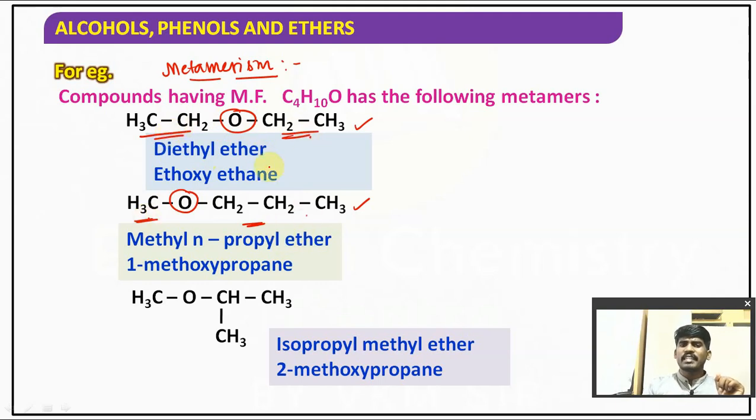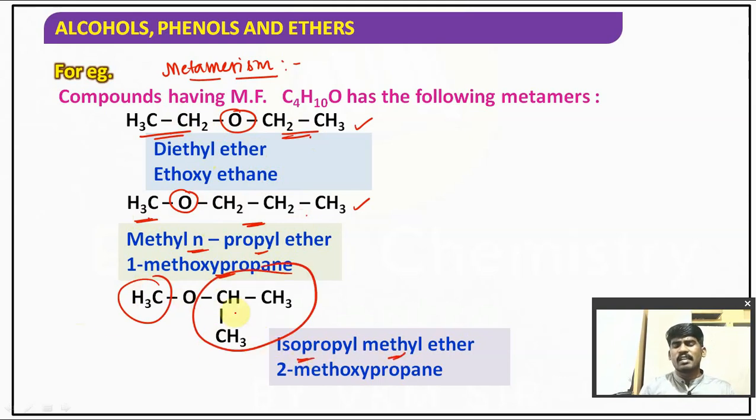So it is diethyl ether or ethoxyethane, and methyl n-propyl ether or 1-methoxypropane, right? Or similarly, here methyl is there and here an isopropyl group is there. That's why isopropyl methyl ether. On either side of oxygen, alkyl groups are different. Such isomers are called metamers, and the phenomenon is known as metamerism. Understood?